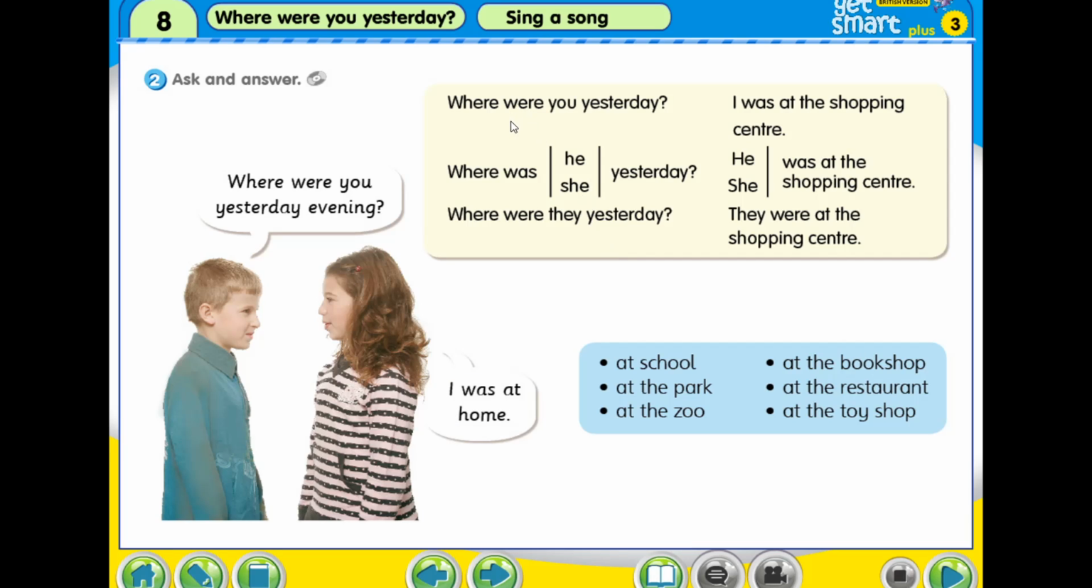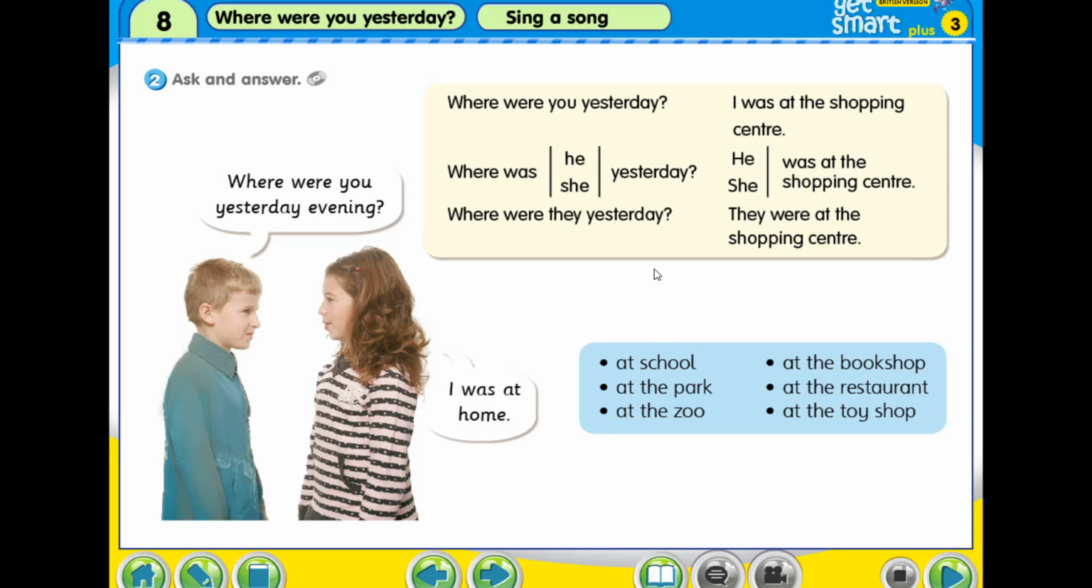Alright, now we are going to ask, where were you yesterday? And then we answer, I was at the shopping center. And then there are a few suggestions here. I was at school, I was at the park, I was at the zoo, and so on. Alright, now we read together. You have to read it out so that you will get familiar with the questions and the answers.